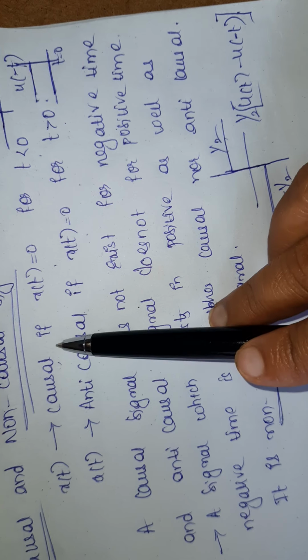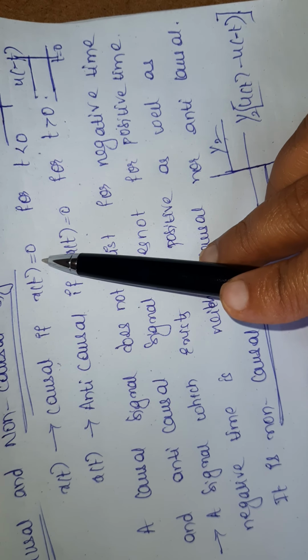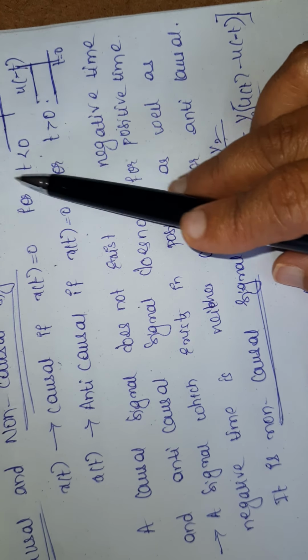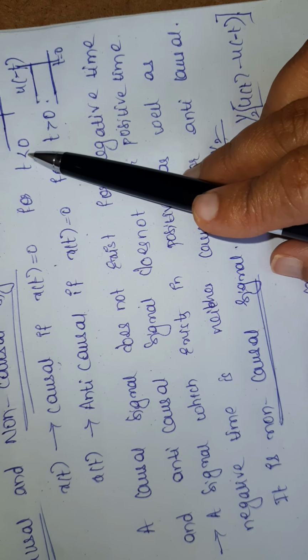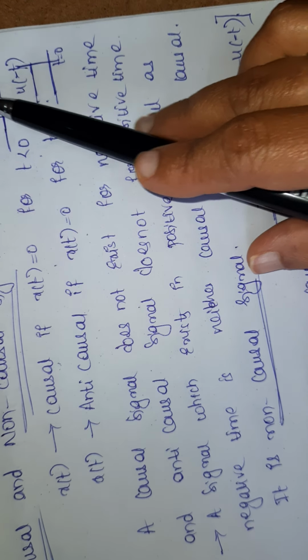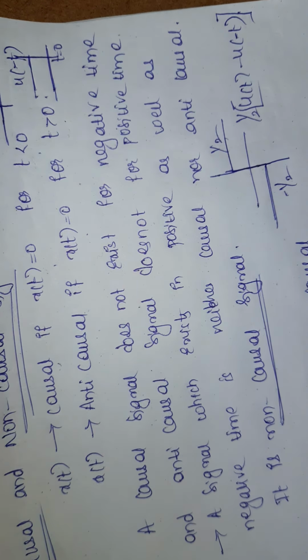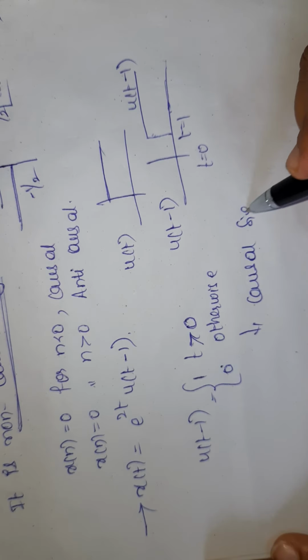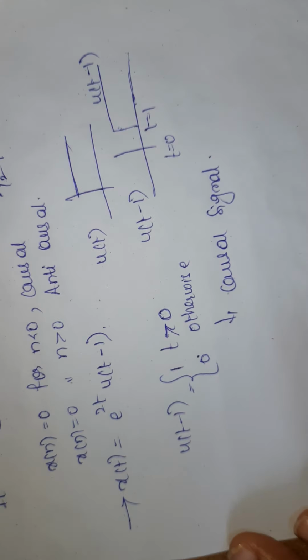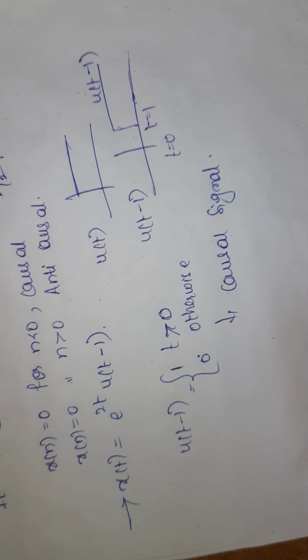Causal means the signal for negative time values is 0, and for positive time values it should have some magnitude like this. So it is a causal signal.